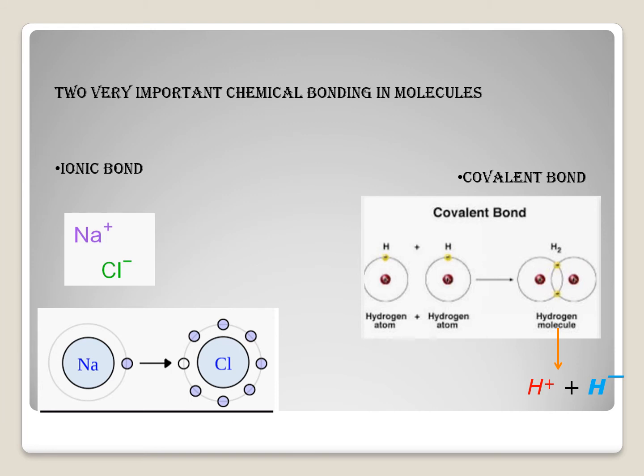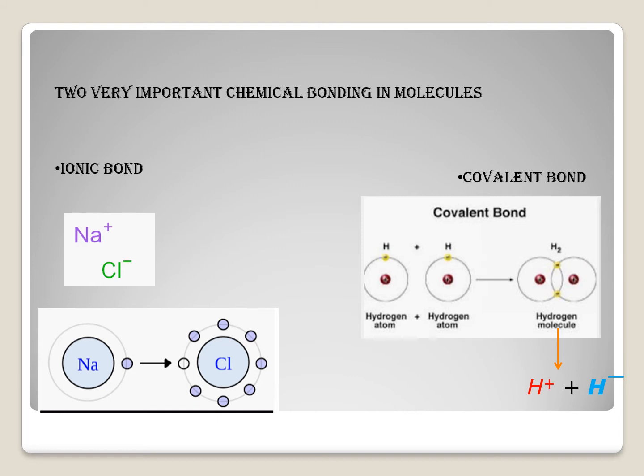In the second case, covalent bonding, another bonding. In this case, two hydrogen atoms come close to each other and they have one electron each, and they will make a single bond by using both electrons. So by this theory you get the idea that to make a single bond you need at least two electrons.